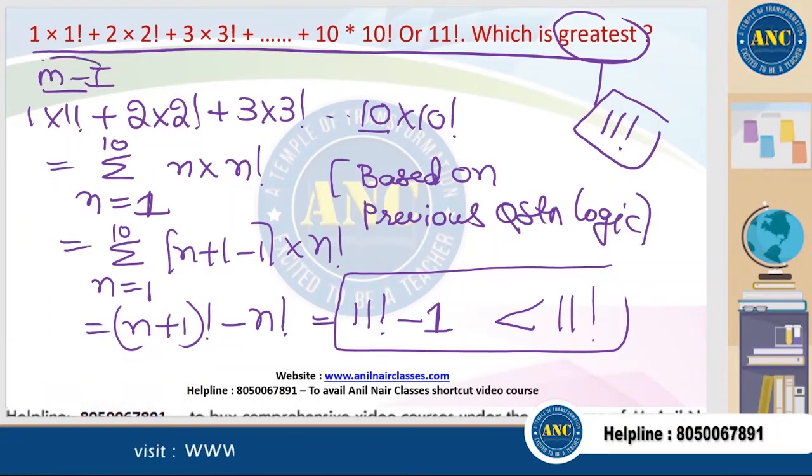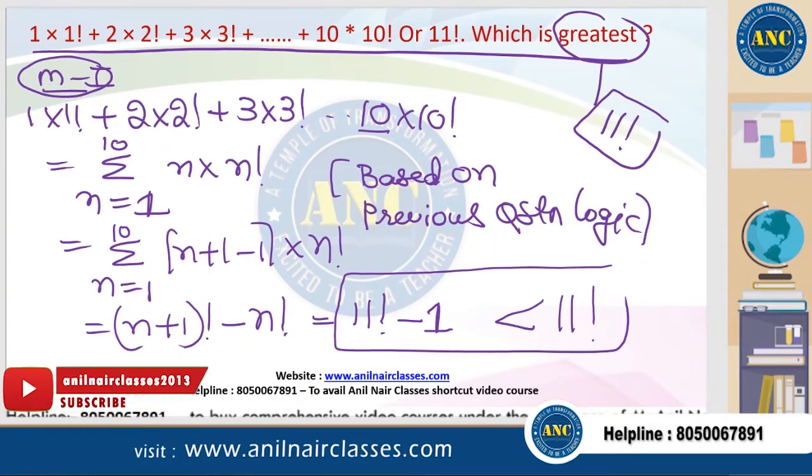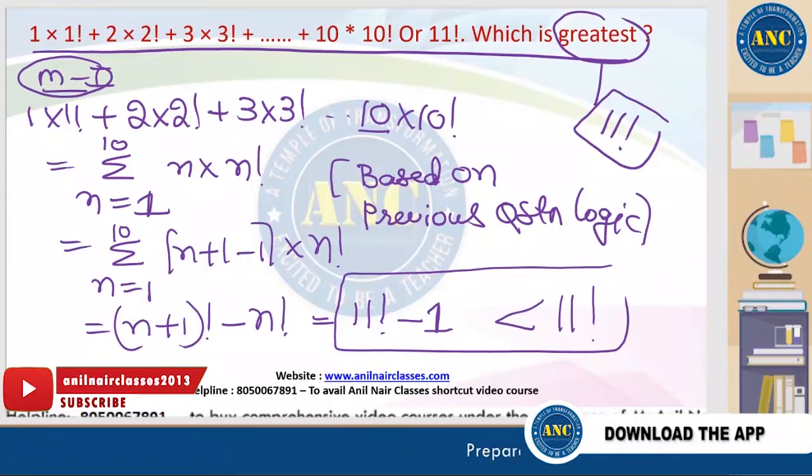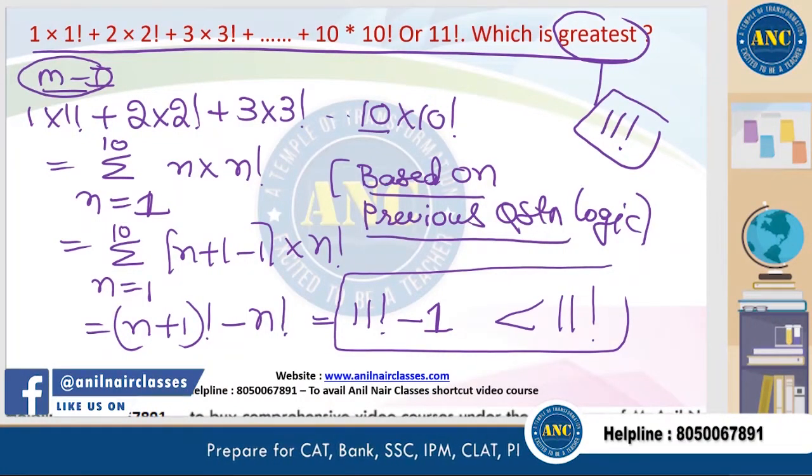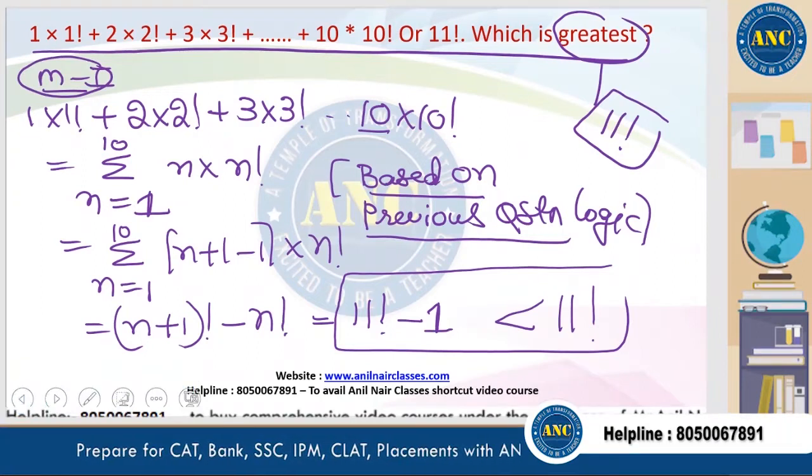That is method 1. Now we will do method 2. Method 2 is the similarity in number system method. This is based on previous year question logic.